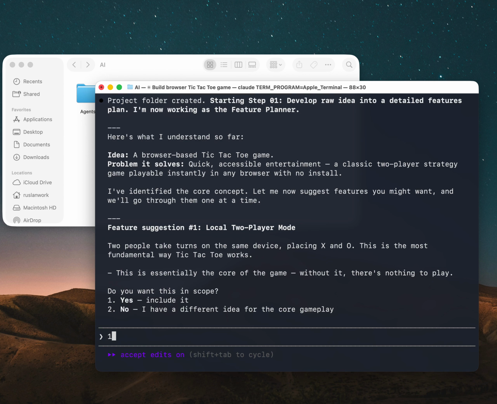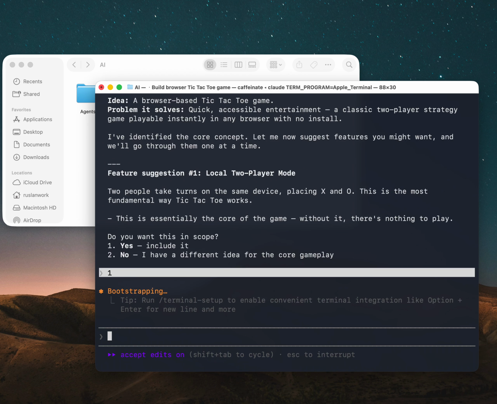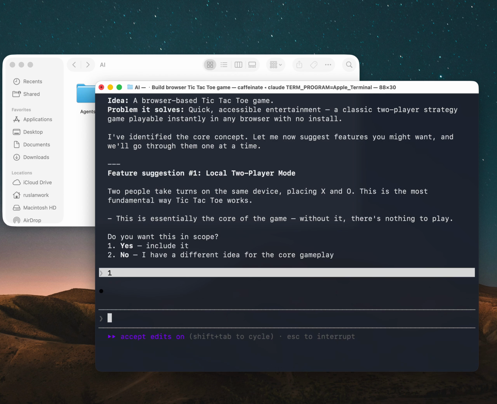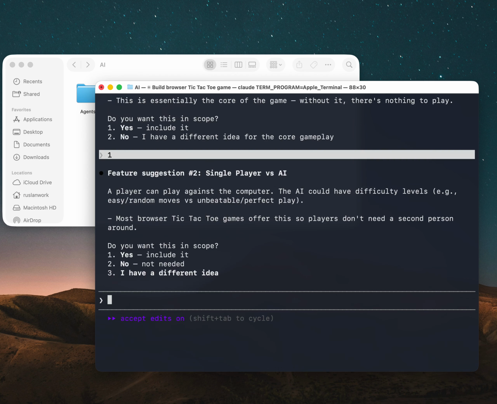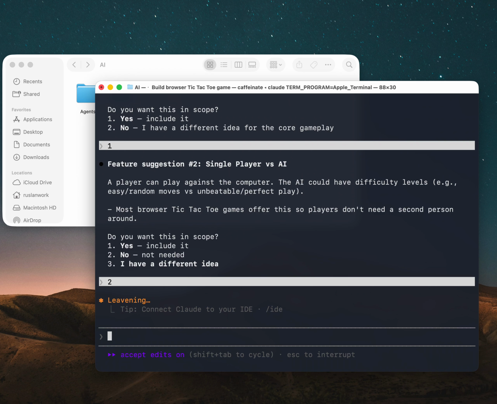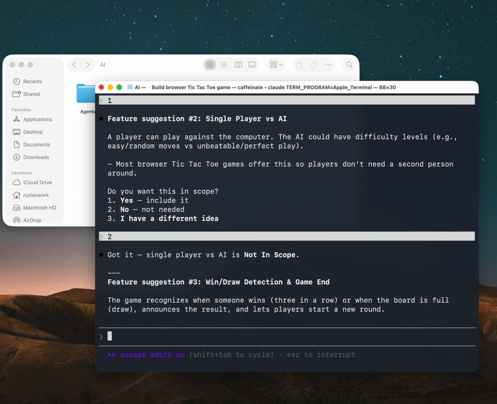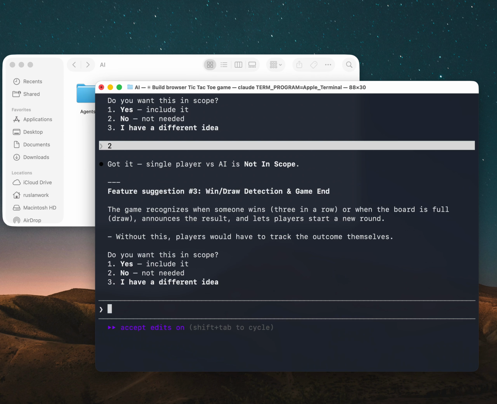And I think I would like to have such a feature. So I press 1. Next, single player with AI. For simplicity, I don't want this feature, but normally I would answer yes, because it's nice to have always. So as you can see, since I answered no, it put this feature into not in scope. So it doesn't dispose of it, it keeps it, but in a different list.